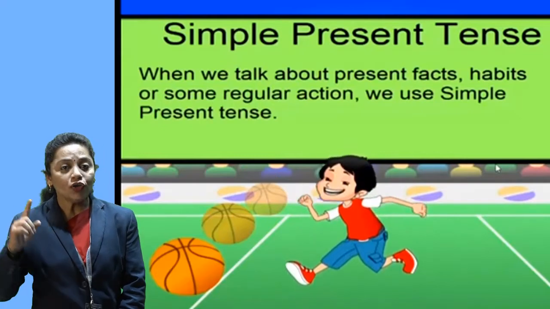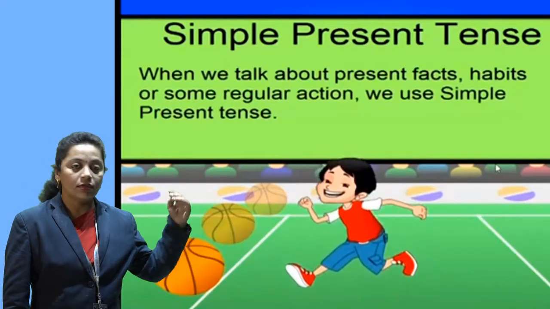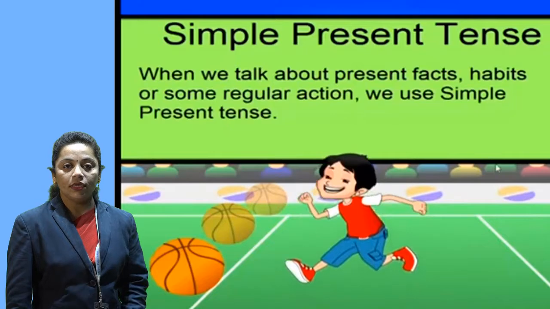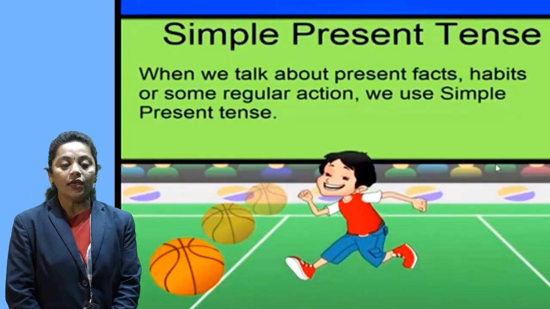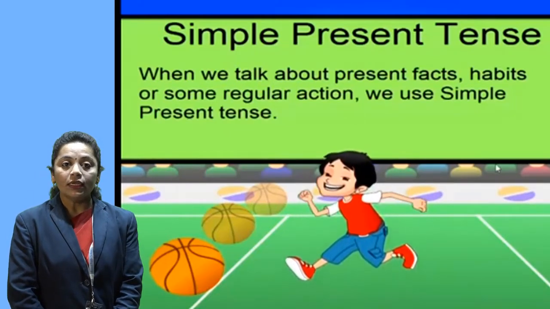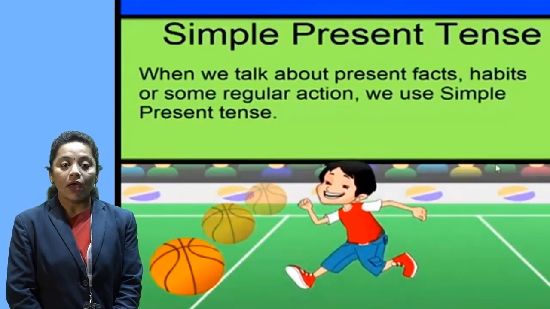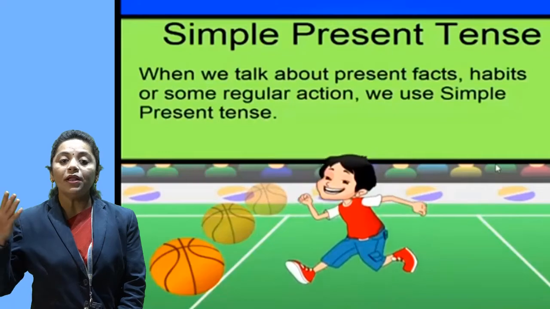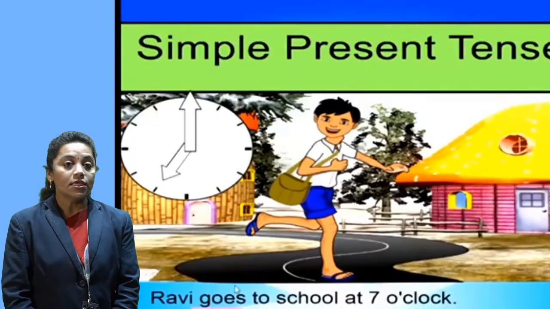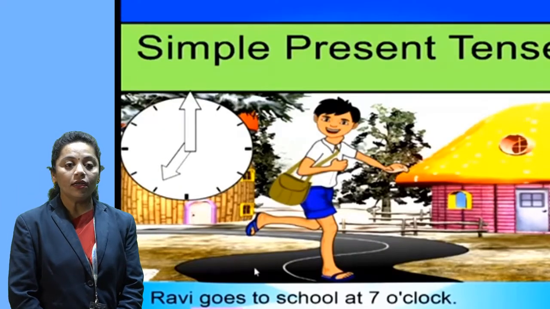When we talk about a present fact, our regular habit, regular action, and universal truth, that time we use the simple present tense. See another example.